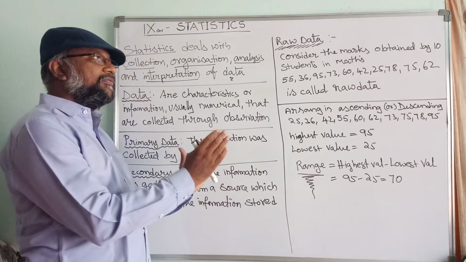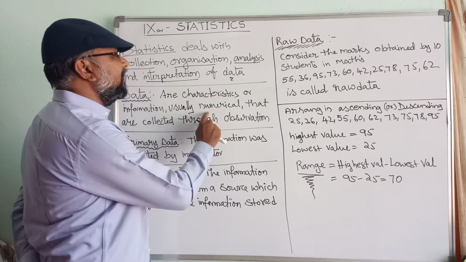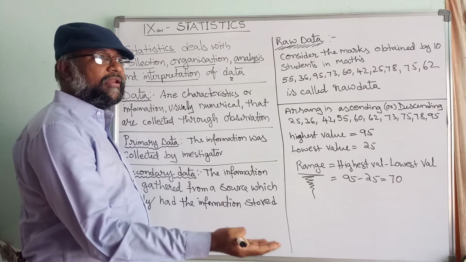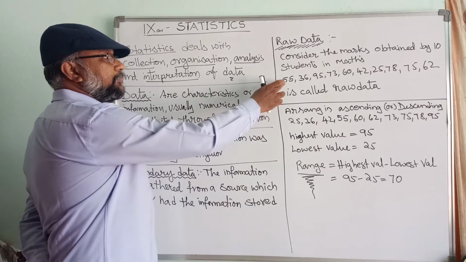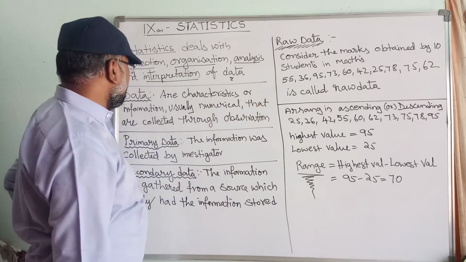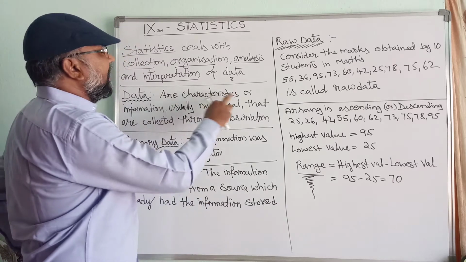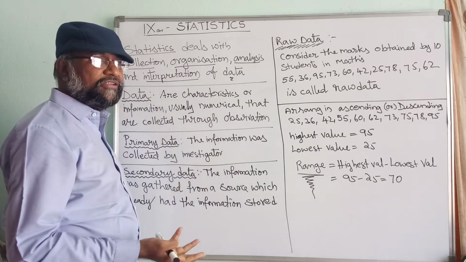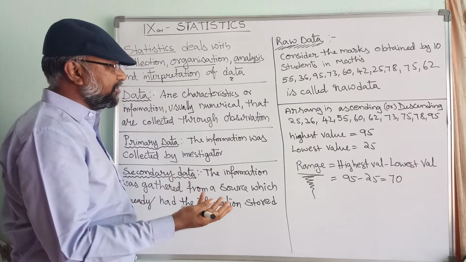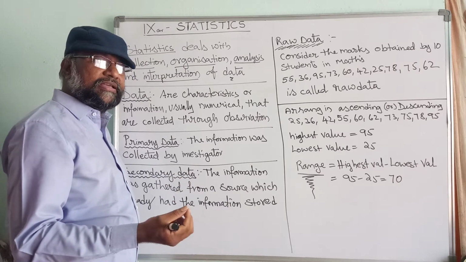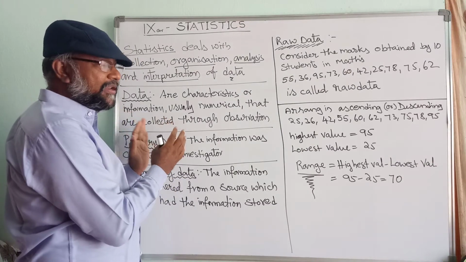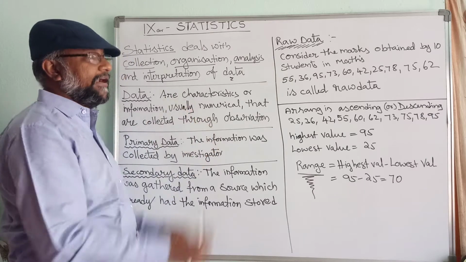Now if we have that data, that is a numerical value, usually numerical. So numerical value mean number, how many marks a particular person got. Like that we can have those values. Now these are data or characteristics or information. This is an information. Information mean how many marks you got, how many marks I got. But that information is usually given in numerical values. So the data mean the marks collection is called data.